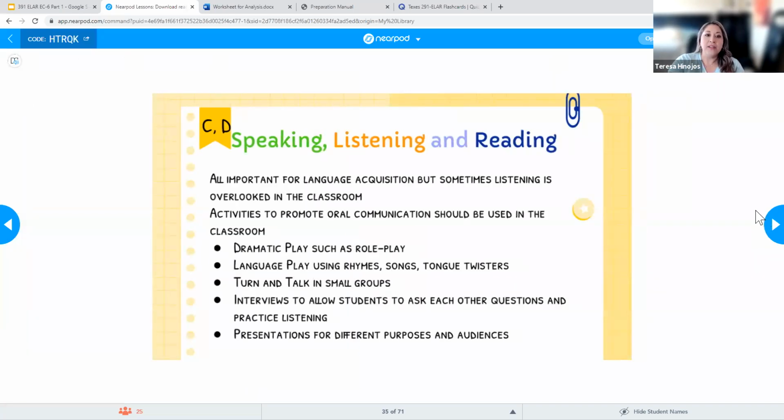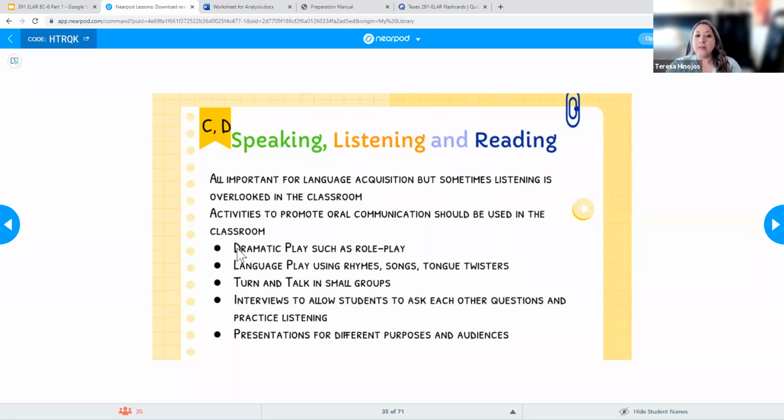Okay, so next one we have here is C and D. And so this one has to do with speaking, listening, and reading. And so all three of these are going to be important for language acquisition, but sometimes listening is overlooked in the classroom, right? We give our kids the opportunity to speak, maybe we're going to read to them, or we're going to give them the opportunity to read, but we kind of forget about that listening aspect that students have to do. So these are some activities that you can do in the classroom that'll promote all three of these.